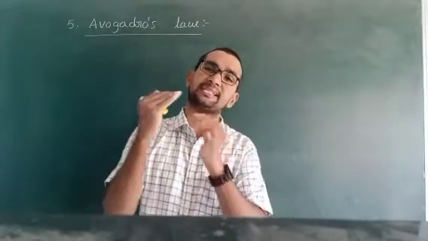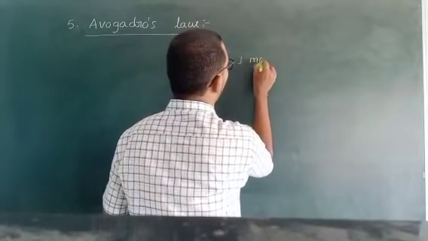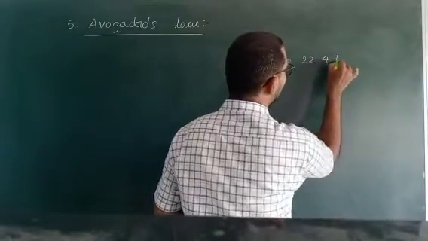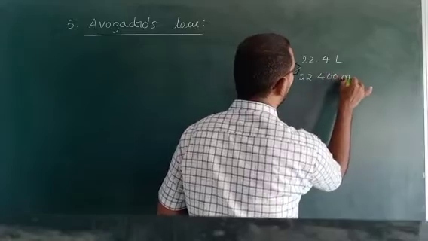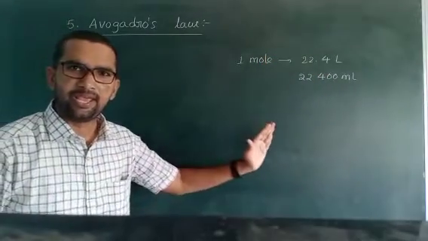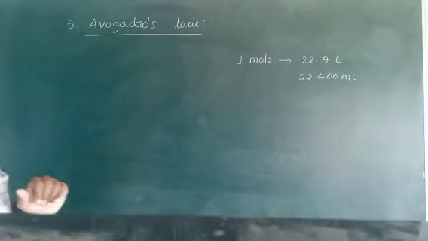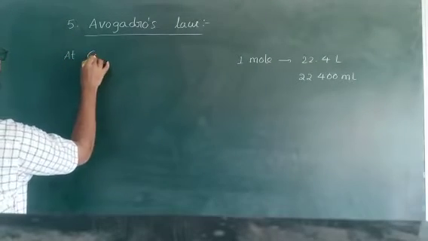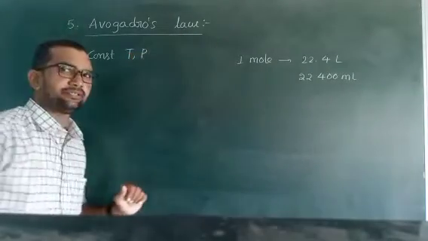This is the mole concept: 1 mole of gas occupies how much volume? 22.4 liters or 22,400 ml. We know this concept very well. Avogadro's law is the same, at constant temperature and pressure.